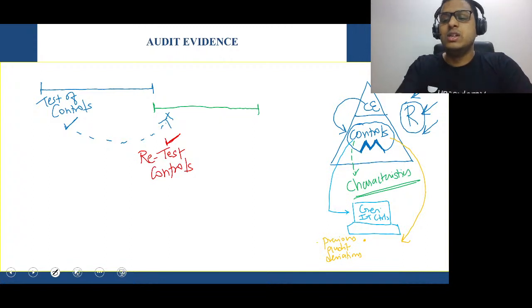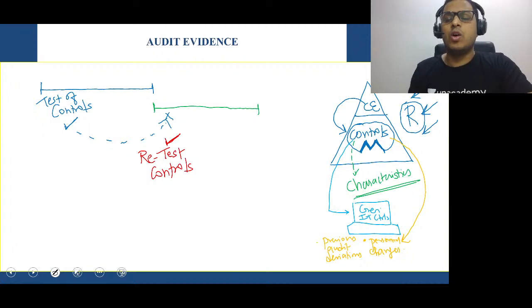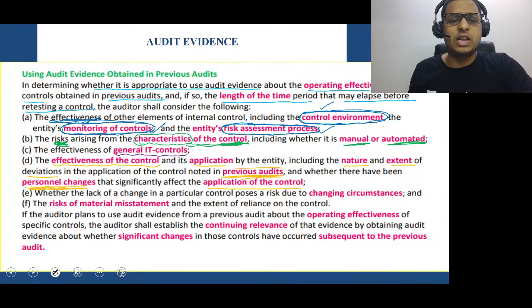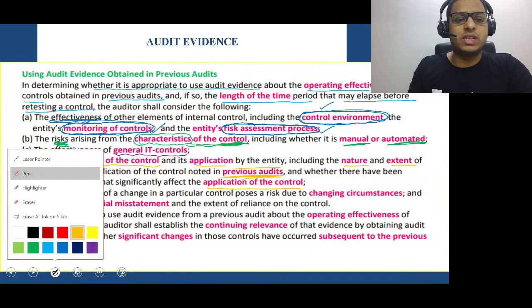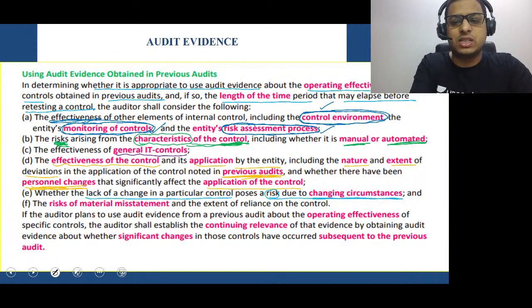There will be some issues in controls because of personnel changes. Very clear, very simple, very easy to understand. That is basically this area. Look at the next one. See this: whether the lack of change in the particular control poses a risk due to changing circumstances.